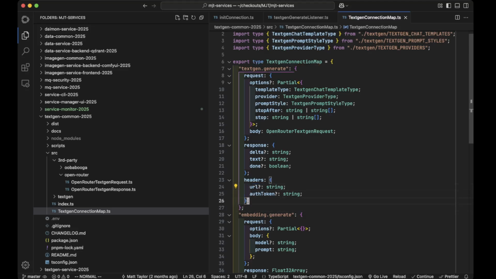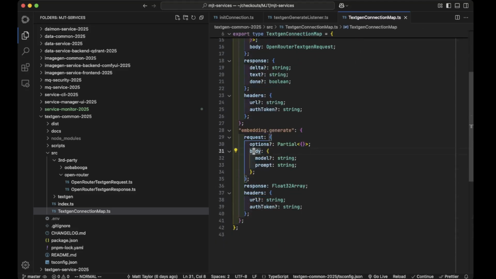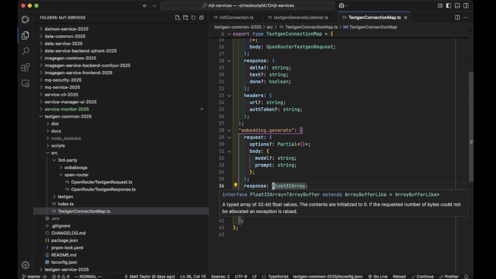So there are some headers. Otherwise, we'll just use whatever the default is. And then this is my embedding request. If you're not aware, this is how we do vector database sort of stuff: we turn strings of text into numbers. One of the things I will point out here is the Float32Array.